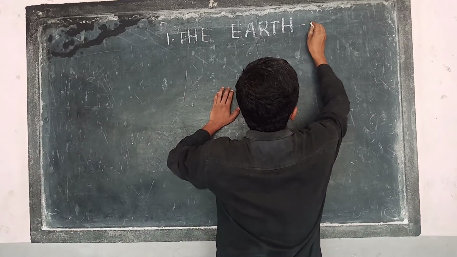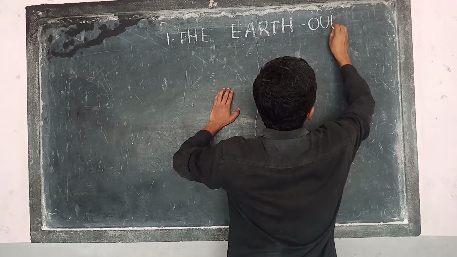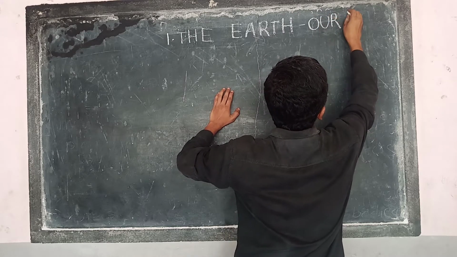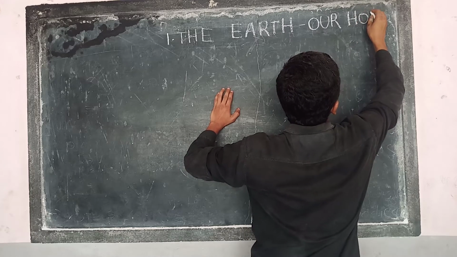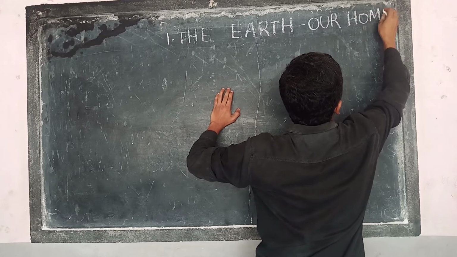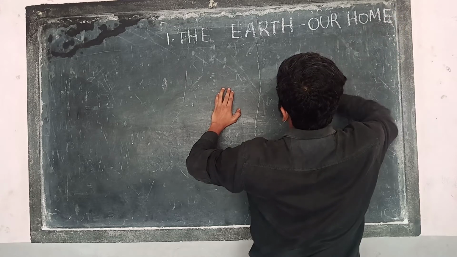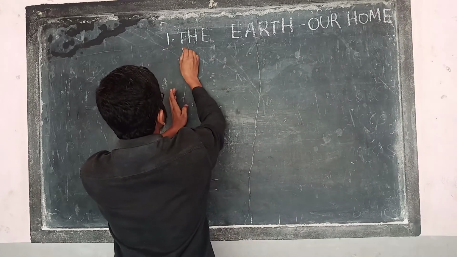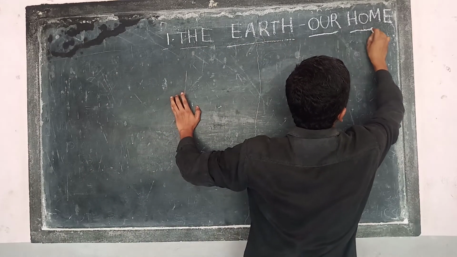Earth is our home, right? So you have to keep the textbooks in front of you, so that you can get easily. So our first lesson, social subject. First lesson, the earth, our home.